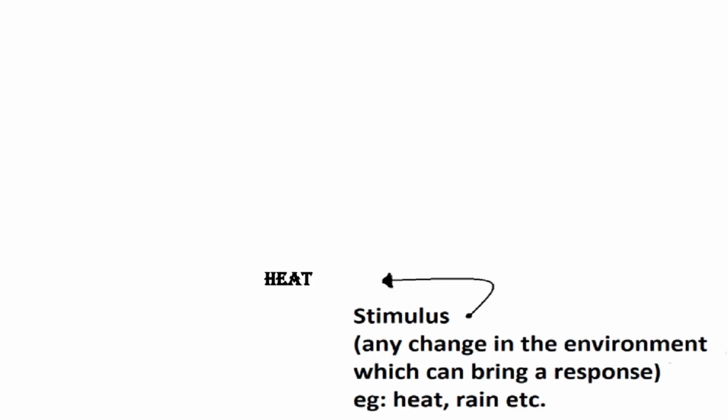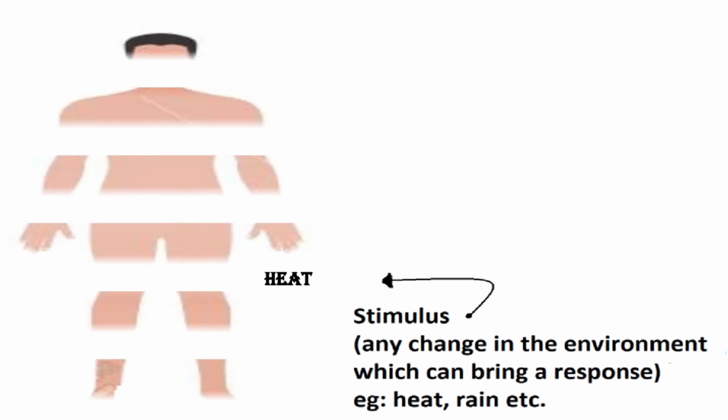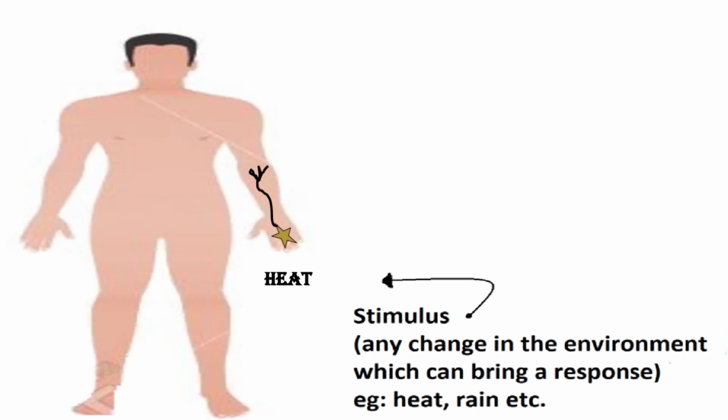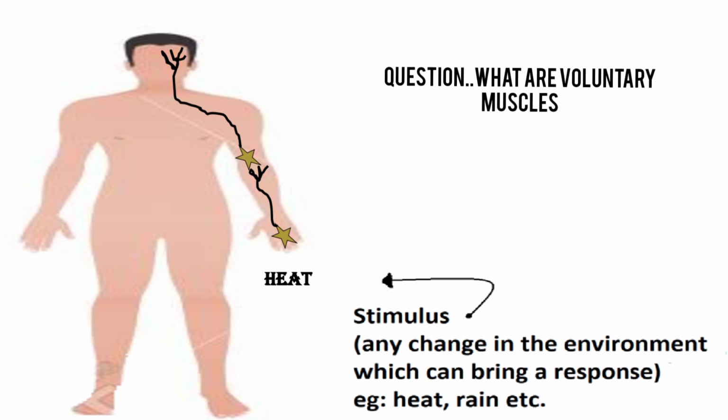Suppose there is a stimulus, for example heat. The impulse will be received by the dendrite of one neuron, and then it reaches the axon, and then the impulse is received by the dendrite of another neuron, and then it finally reaches the brain. So over here the neuron is the messenger, and a single neuron is not enough to carry the message sometimes, so many neurons may get connected, forming junctions to carry the impulse from one part of the body to the brain, right? So that was all about the nervous system.